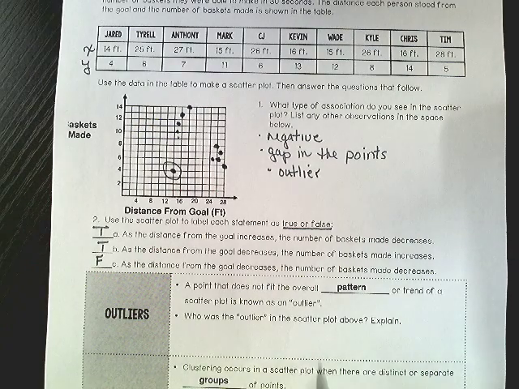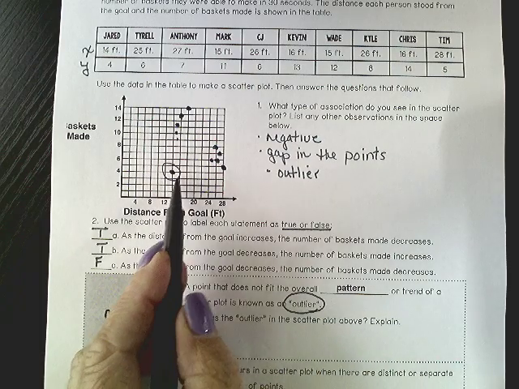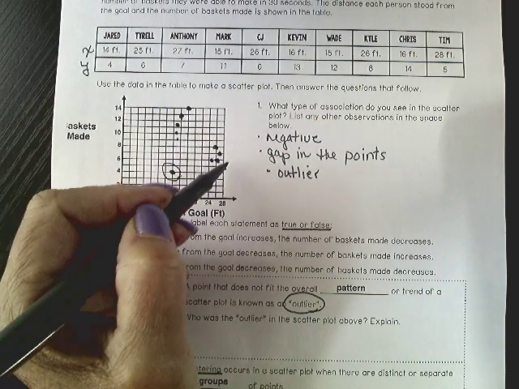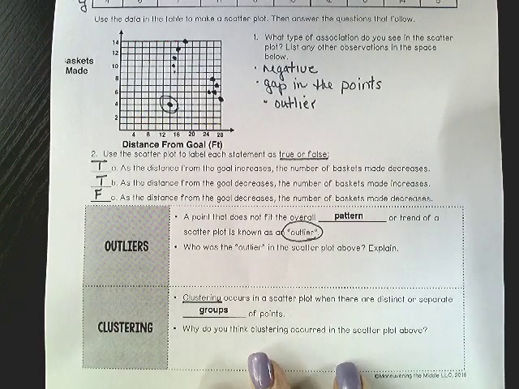So a point that does not fit the overall pattern is called an outlier, and we had that outlier here. Clustering occurs when the pattern has distinct or separate groups of points. So this, we have a cluster here. We have a point above, a cluster above, and a cluster below. So when those clusters are groups of points all together, we call them clusters. Okay, so those are the clusters.